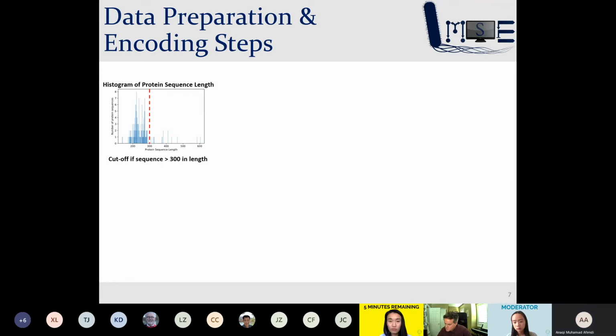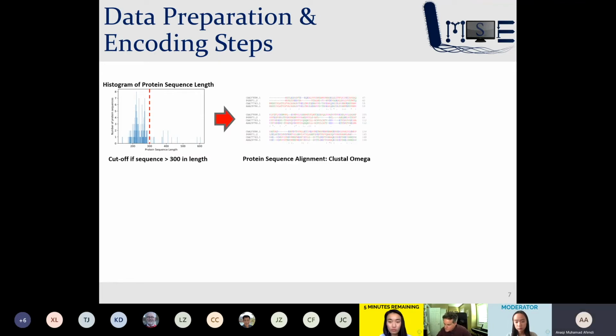Next, we performed a sequence alignment step on the protein sequences using Clustal Omega, which is the current state-of-the-art protein sequence alignment software and methodology. This sequence alignment step is important as it allows for two things. Firstly, the aligned sequences are all the same length, and this makes it easy to feed into the model, which requires all input data to be the same length. Secondly, the aligned sequences are easier for the machine learning model to identify features from and group trends of amino acids within the sequence that it can attribute to the resulting activity.